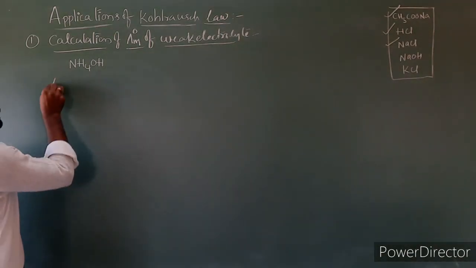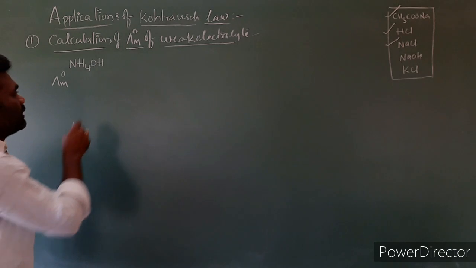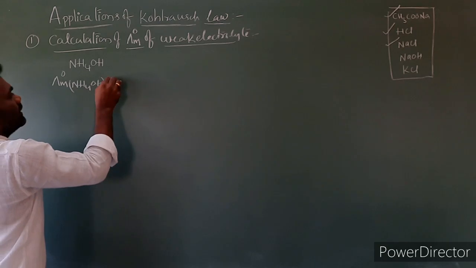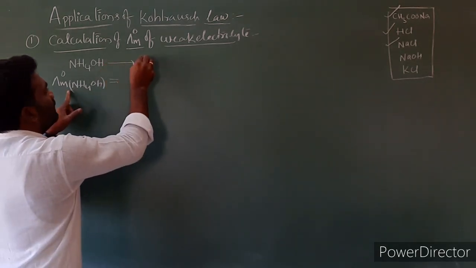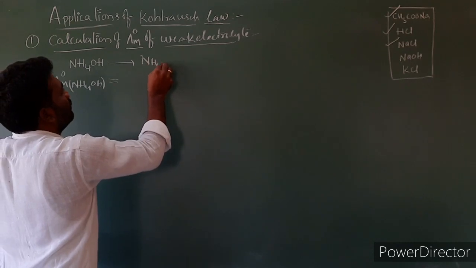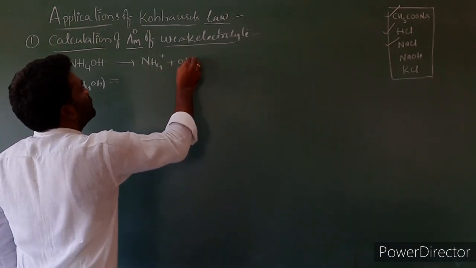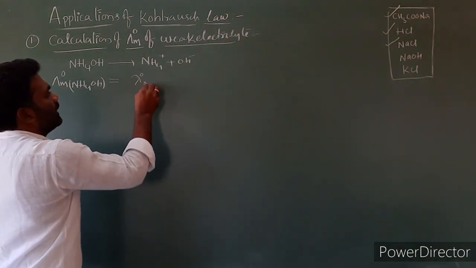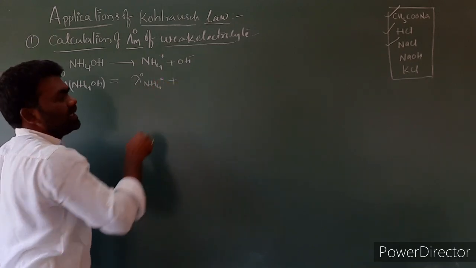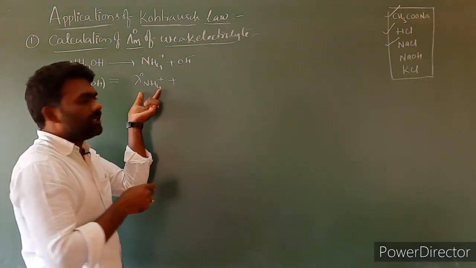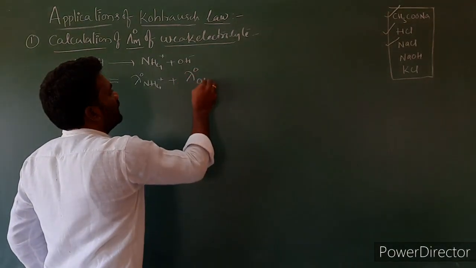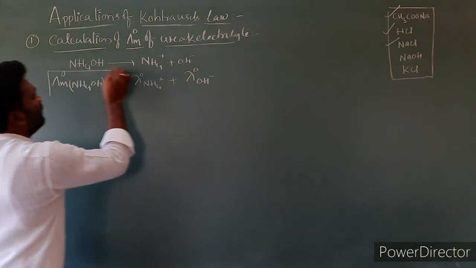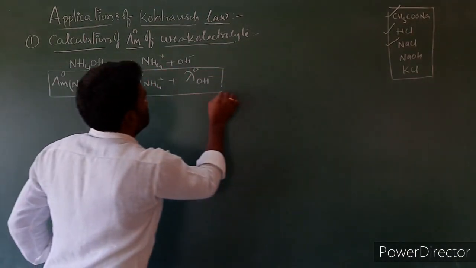For this case, we write the limiting molar conductivity, lambda m naught NH4OH, is equal to, since it dissociates into NH4 plus and OH minus, lambda naught NH4 plus, the limiting molar conductivity of the NH4 ion, that is the cation, plus the limiting molar conductivity of the anion, lambda naught OH minus. So we took one weak electrolyte. This is the basic equation.